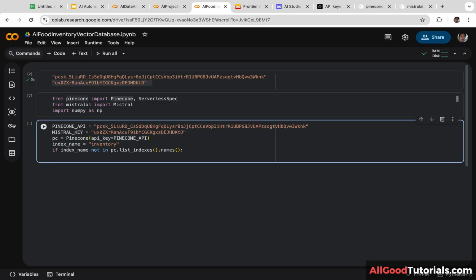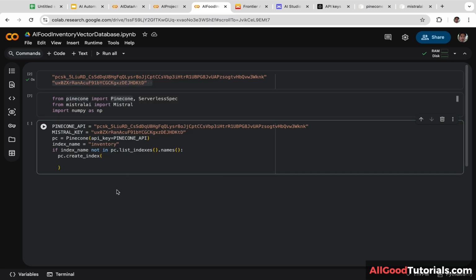Then we are going to create a new index with specified settings if it doesn't exist. pc.create_index. Next, we are going to assign the name to the index. We are going to set the name to index_name. So let's copy and paste this and put it here. Remember guys, the name is inventory.